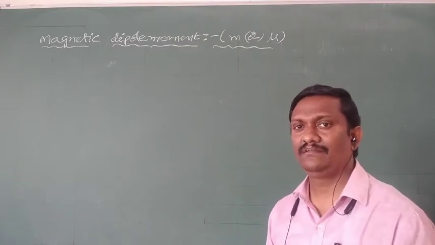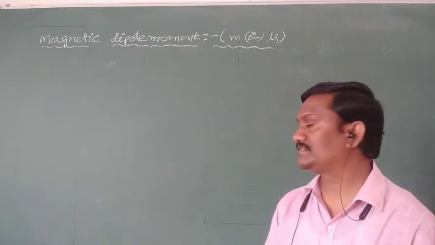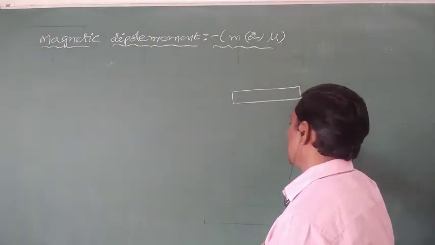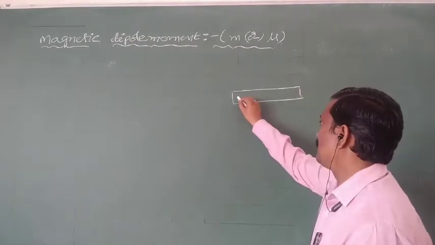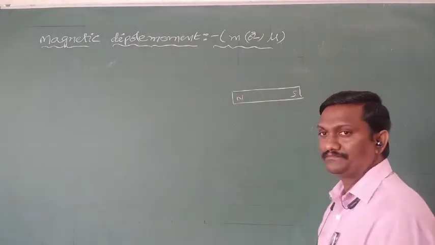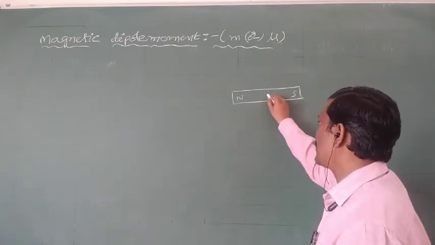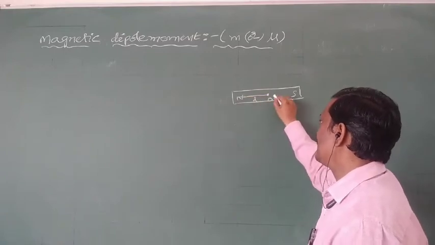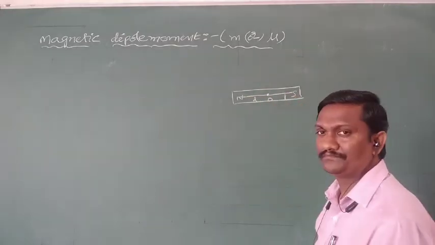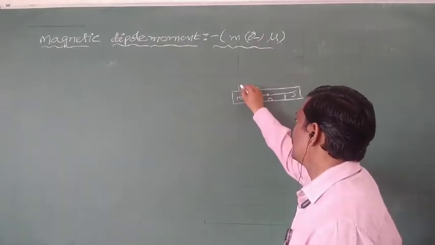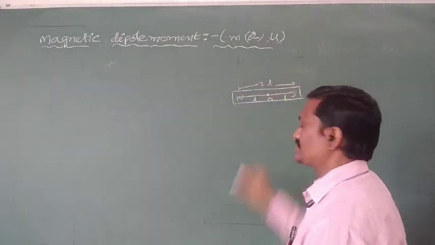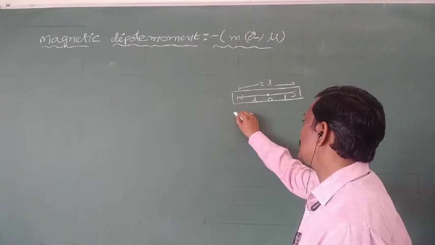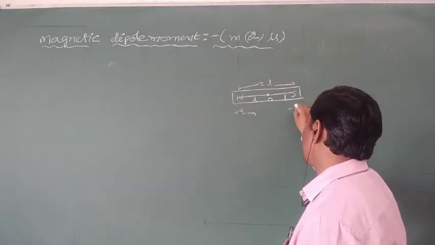First recall, what is the magnetic moment of a bar magnet? For example, it is a bar magnet. Every magnet has two poles, one is the north pole, the other is the south pole. O is the center of the bar magnet. The distance from the center to the north pole is L, and from the center to the south pole is also L. The distance between the two poles is called the magnetic length, and its symbol is 2L. The strength of the north pole is +Qm and the strength of the south pole is -Qm.